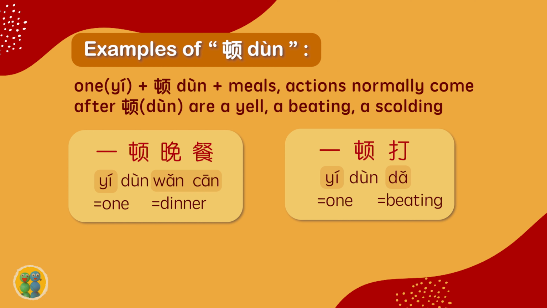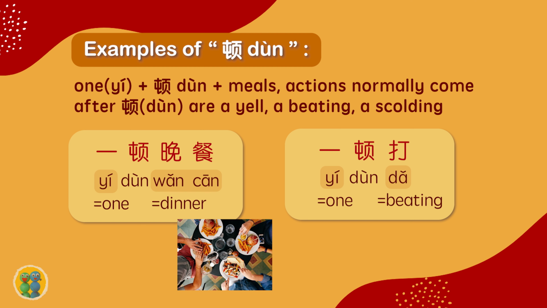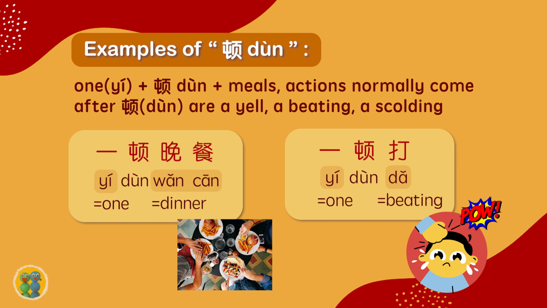Let's see the examples. 一顿晚餐. 一 means one. 晚餐 means dinner. 一顿打. 一 means one. 打 means beating. 一顿骂. 一 means one. 骂 means scolding.